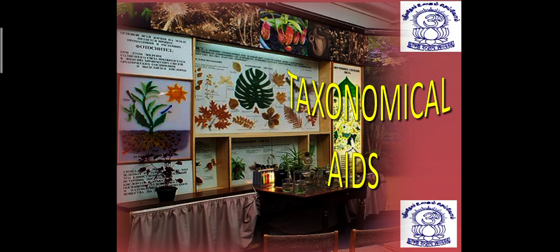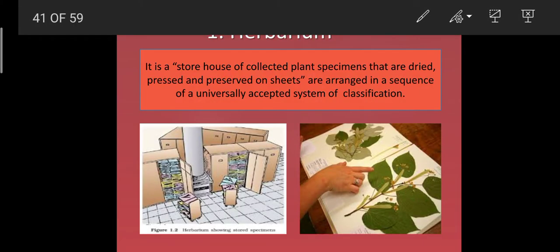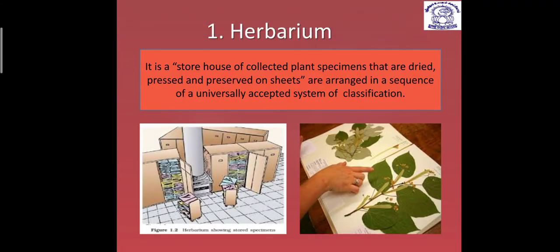So see, you know that if we classify any organism, we have to pass on this information to the next generation. So storage of that is important. That storage mechanism will be discussed here. And here we will talk about herbarium, but before that I want to make you understand one thing. There are two types of strategies to store this data. One is conservation strategy, another one is the preservation strategy.